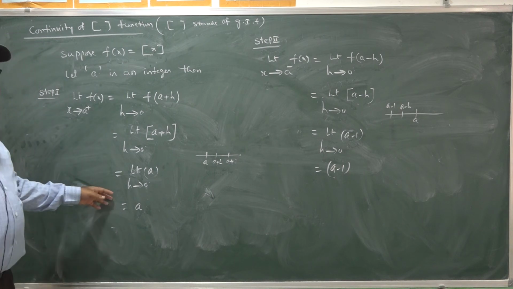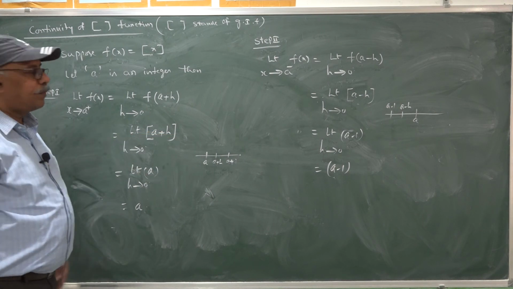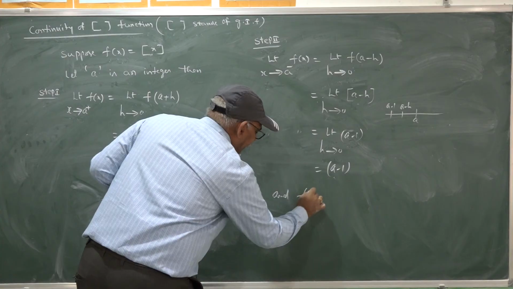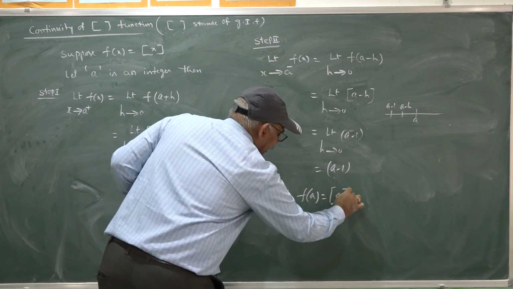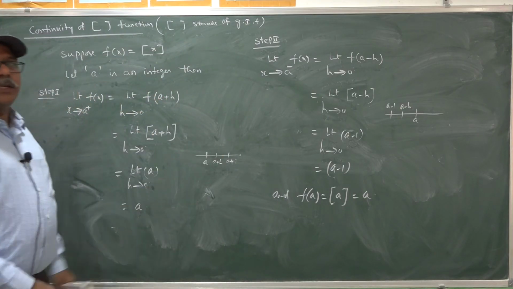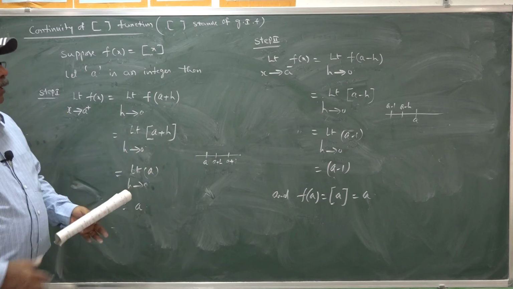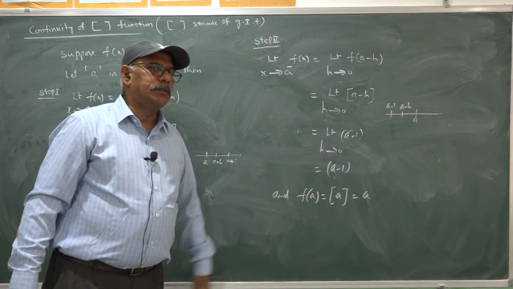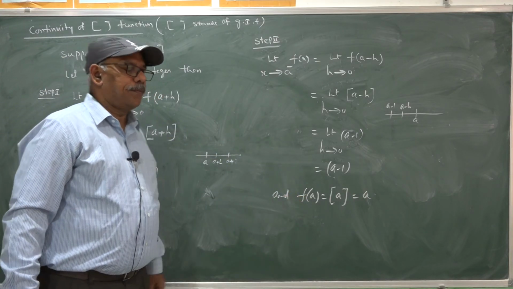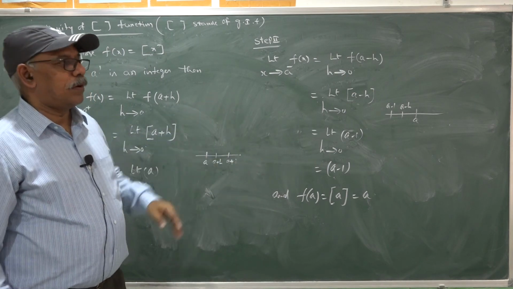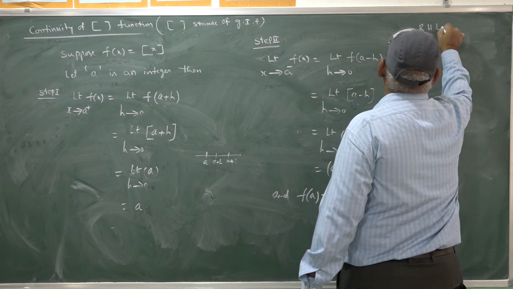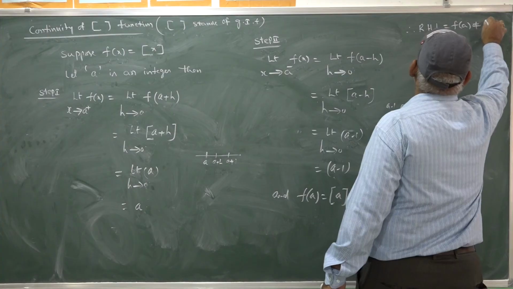Here the right limit is a, the left limit is a minus 1, where a is an integer, and f of a is step a, since a is an integer, a itself. These three are not equal here. The right limit is a, the left limit is a minus 1, and the functional value f of a is a. The right limit is equal to f of a, whereas the left limit is not equal to f of a. Therefore RHL is f of a, which is not equal to LHL.